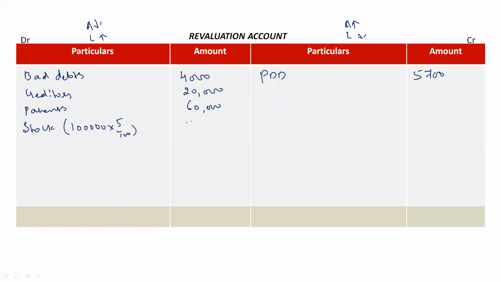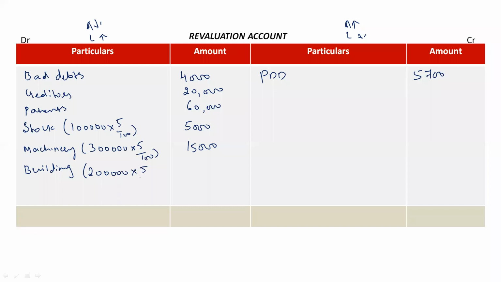It will be rupees 5,000, right? Then we have machinery. Value of machinery given in the question is 3 lakh rupees into 5% of that, that is 15,000 rupees. Then we have building. Value of building given in the question is 2 lakh rupees into 5% of that will be rupees 10,000.